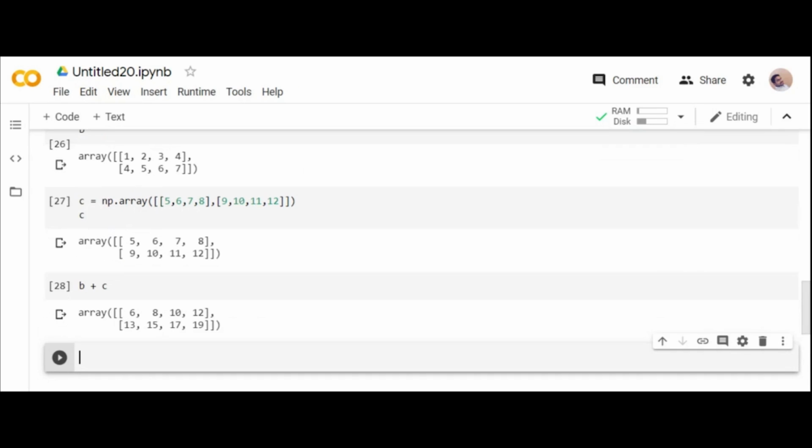1 plus 4, 1 plus 5, 6, 2 plus 6, 8, 3 plus 7, 10, 4 plus 8, 12, 4 plus 9, 13, 5 plus 15, 20, 6 plus 17, 6 plus 11, 17, 7 plus 12, 19. Yes, you will get a new respective array adding both the elements, which is not possible with the help of